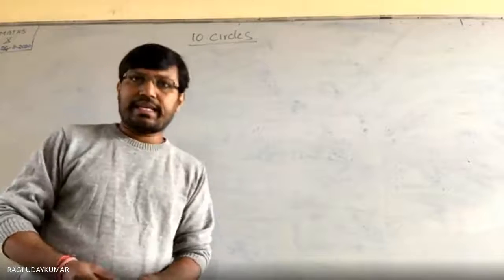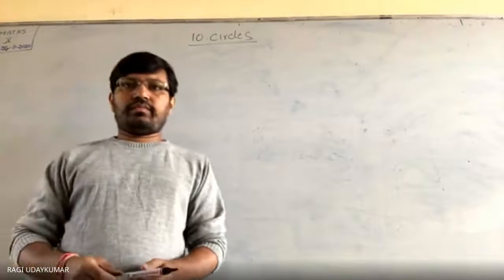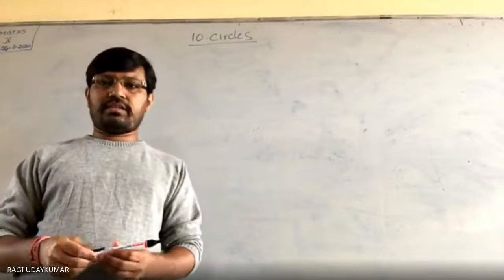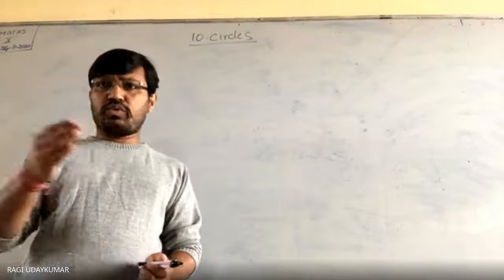So what is meant by a circle? What's the definition of a circle? Anyone?